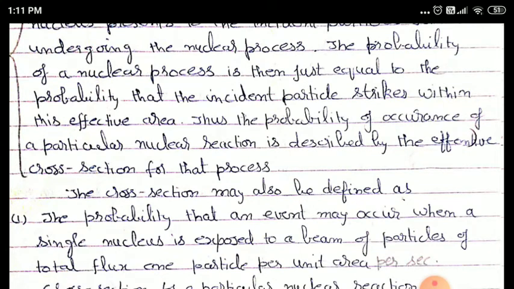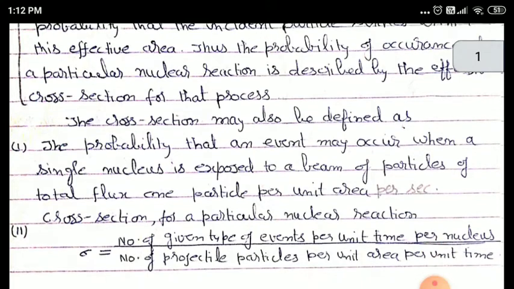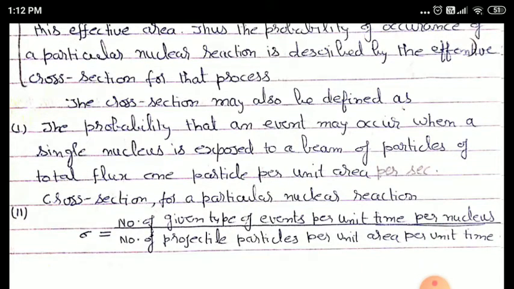This cross section may also be defined, in another way, as the probability that an event may occur when a single nucleus is exposed to a beam of particles of total flux 1 particle per unit area per second. Cross section for a particular nuclear reaction can also be defined by the following relation.